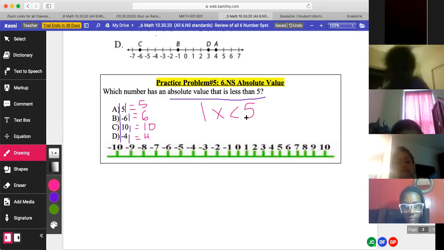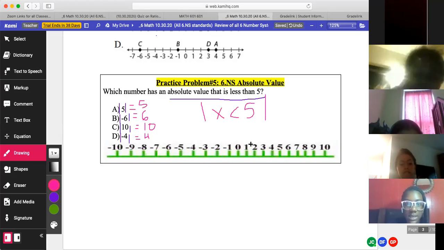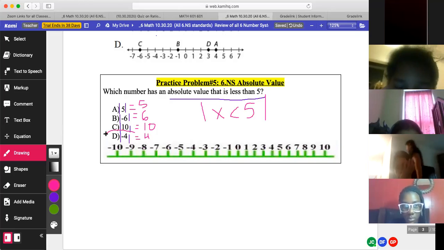Now it says, which number has an absolute value that is less than 5? Which one would it be? A, B, C, or D? D. D is correct. Very simple, very easy, straight to the point.